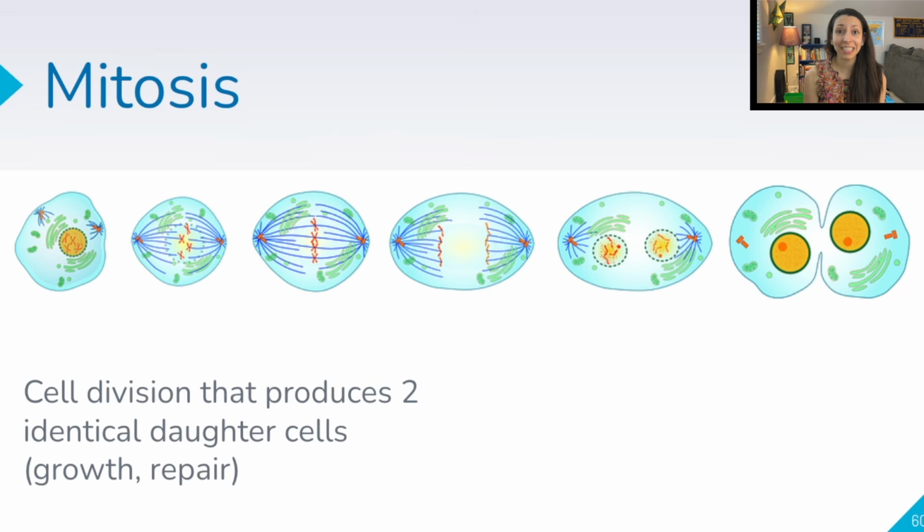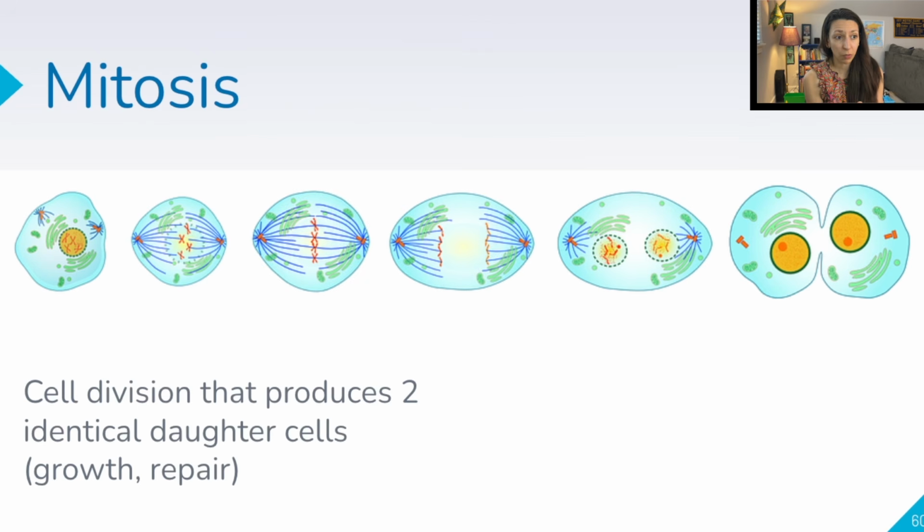Now, mitosis is that type of cell division where we take a diploid cell and it produces two identical diploid daughter cells. That's a lot of vocab right there. Okay, so this is going to be for growth or repair. Like if my skin cells are going to grow, they'll go through mitosis. If I have a cut, again, mitosis. Cancer is too much mitosis going on in the body.